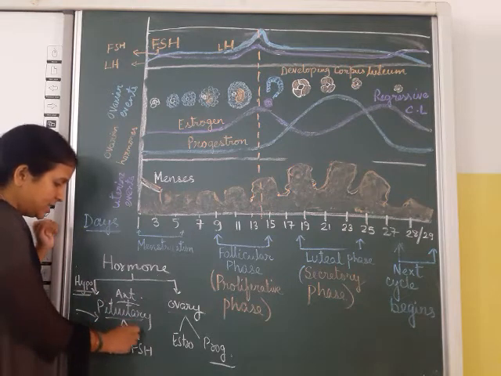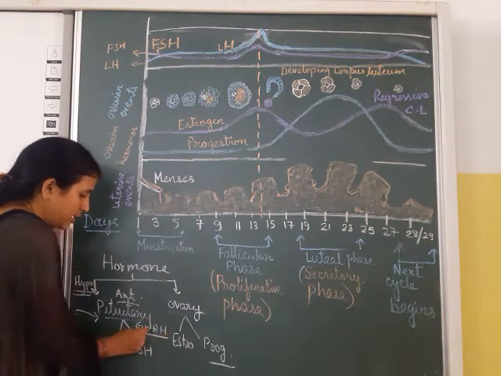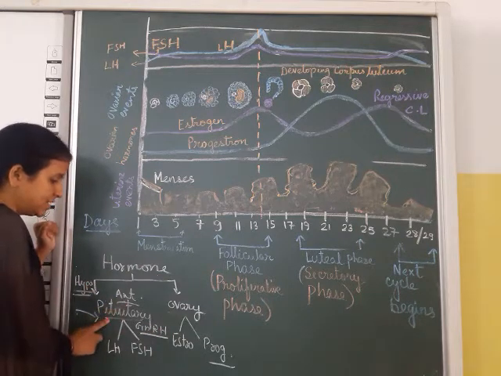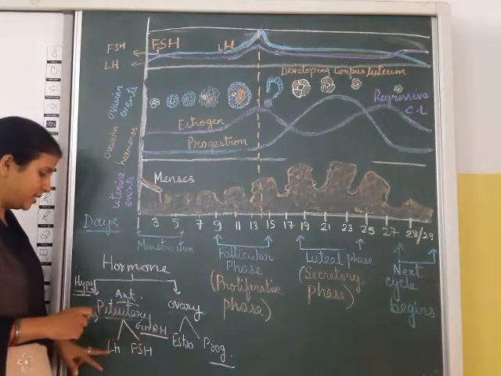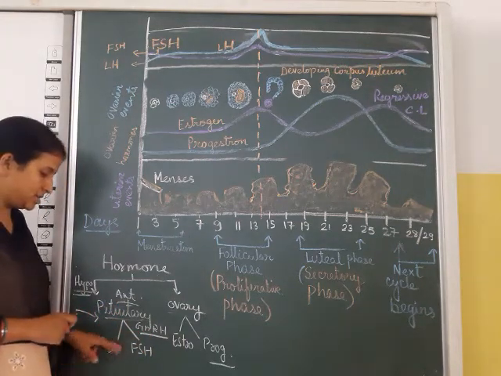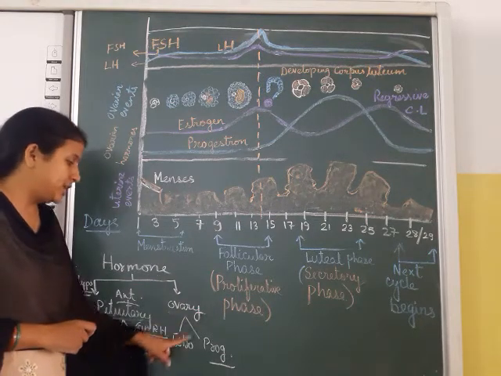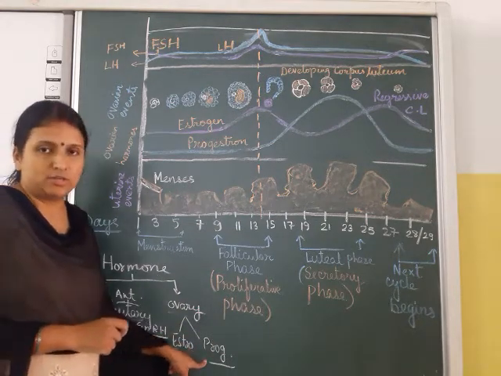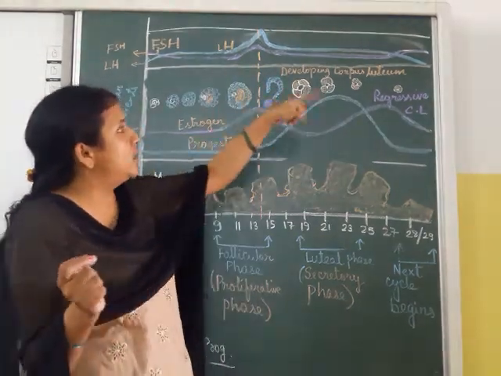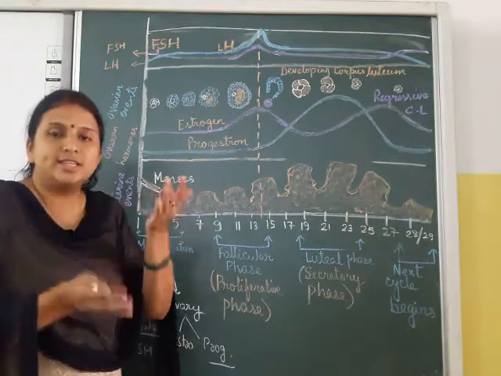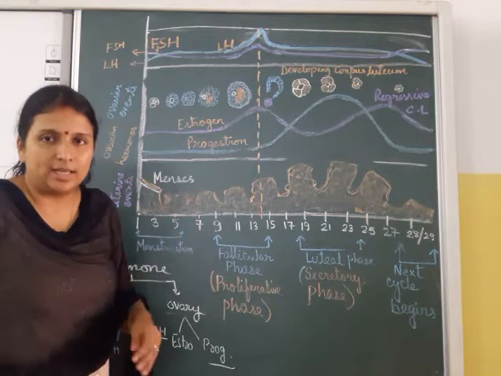The hypothalamus is releasing gonadotropin releasing hormones, and then the pituitary releases luteinizing hormone, LH, and follicle stimulating hormone, that is FSH. The ovary is releasing estrogen and progesterone. Due to the up and down of various hormones, as this cycle indicates, various changes take place in the ovary and the uterus, and it leads to the cycle.